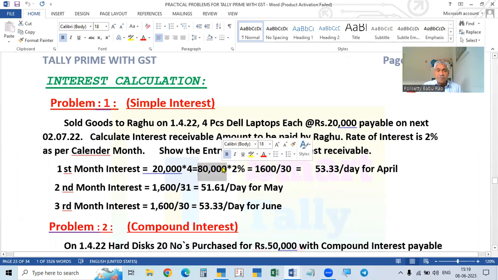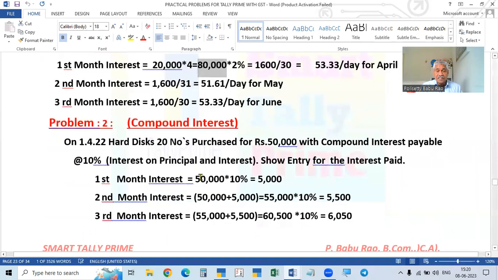The principal amount is 80,000, so on 80,000 we charge 2%. First month, 1,600. Second month also, the same 80,000 into 2%, 1,600. Third month also 1,600. The amount is calculated on the same fixed principal every month. Compound interest means every month the interest is also added to the principal, and next month the interest is calculated on the total amount. See an example.